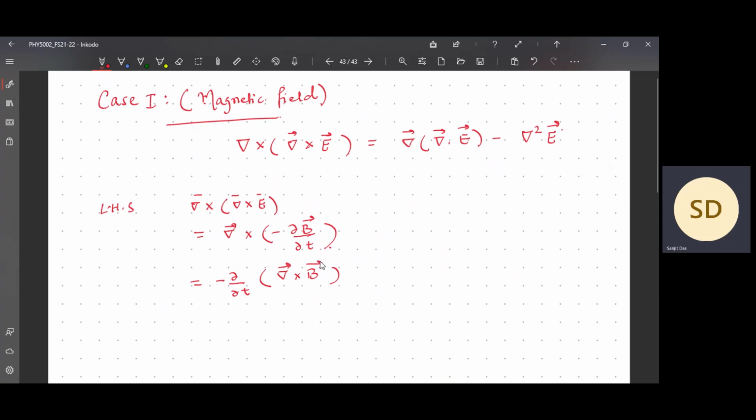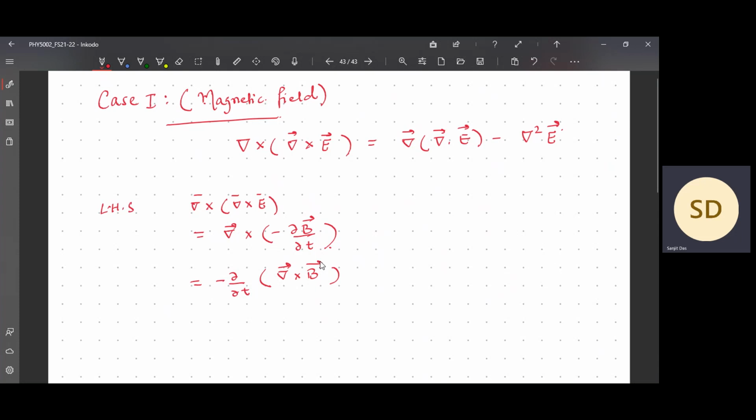This is the mixed derivative theorem if you know it from calculus. So dou 2f by dou x dou y is equal to dou 2f by dou y dou x. It is the same thing here. Of course, the conditions for the theorem hold, and in the same case, this condition for the variables t and x, y, z is holding good, so I can write it down.